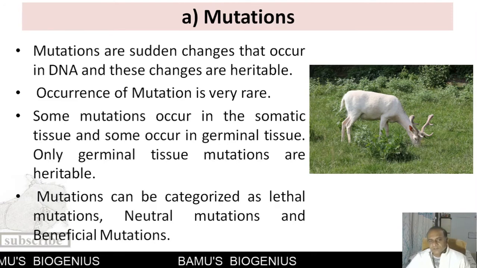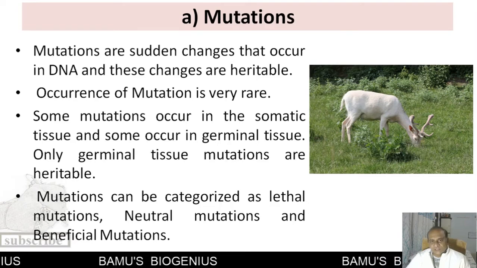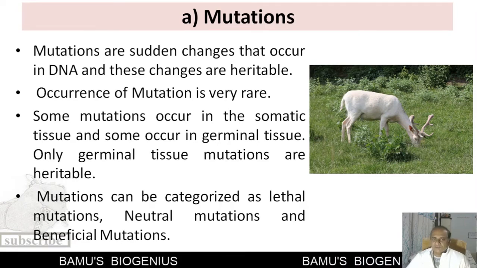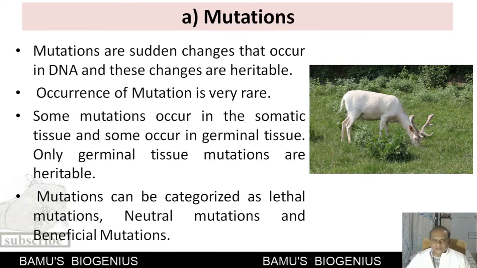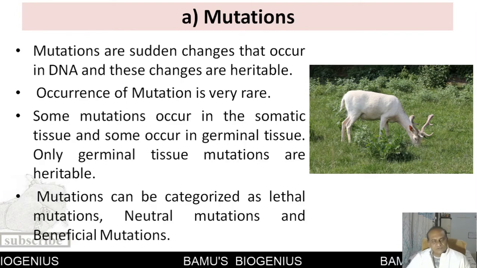Similarly, the third category is the beneficial mutations. Some beneficial mutations are also there. These beneficial mutations help in the life of that particular individual. So such mutations are also passed on to the next generation. So this is how mutations are categorized into lethal mutation, neutral mutation, and beneficial mutations.